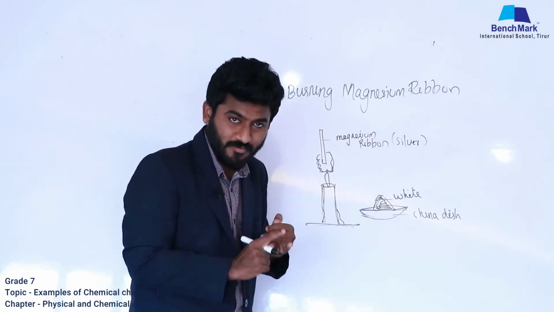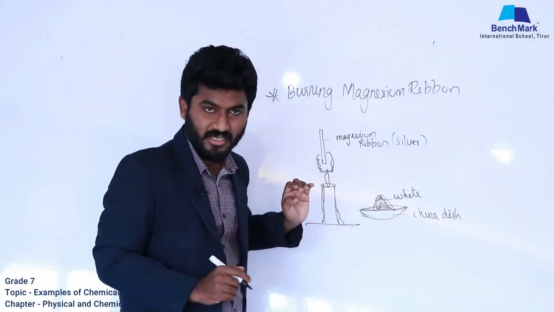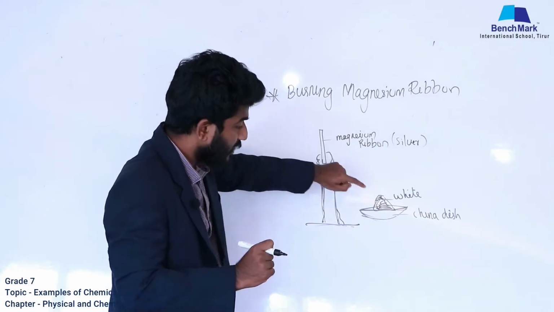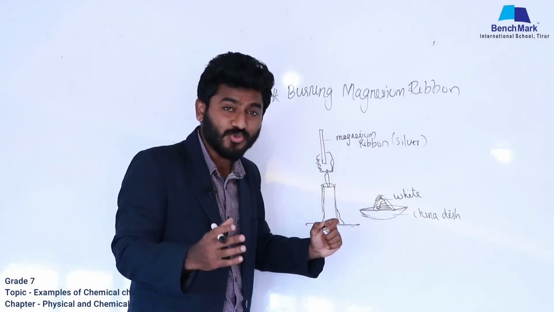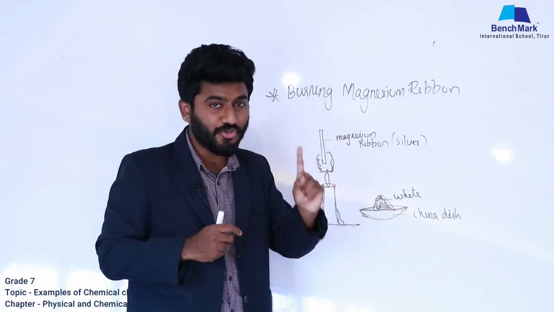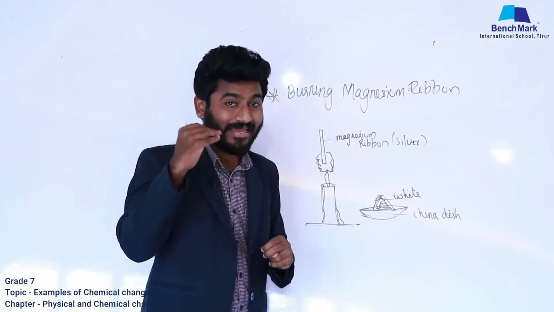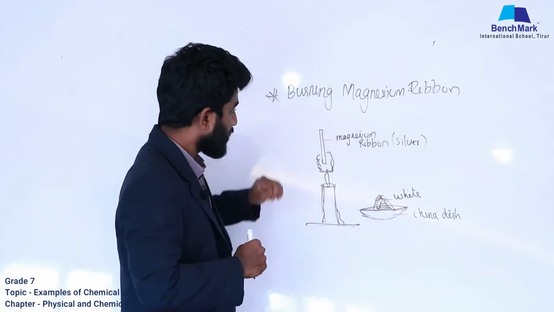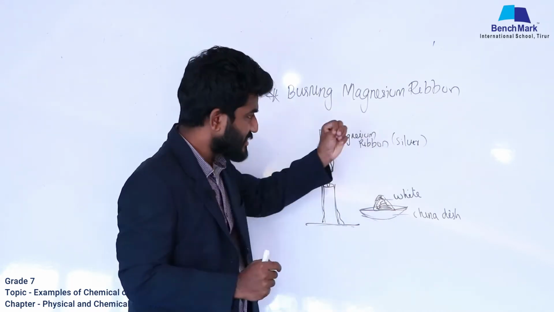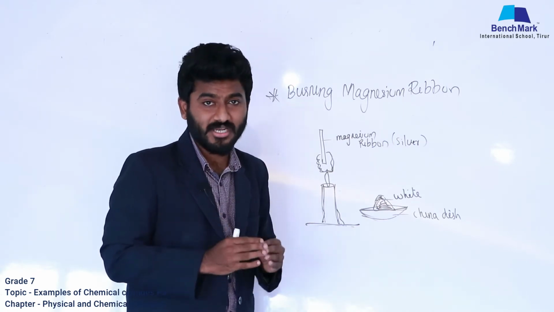Since it is an irreversible change, the second thing is, can you see that a new product is obtained here? Earlier it was magnesium ribbon with silver color, but later we got a white powder, that shows a new product is obtained. So two things are happening here. One, a new product is obtained, and second, you cannot reverse this reaction. In a nutshell, we can say that burning magnesium ribbon is an example of chemical change. Is that clear?